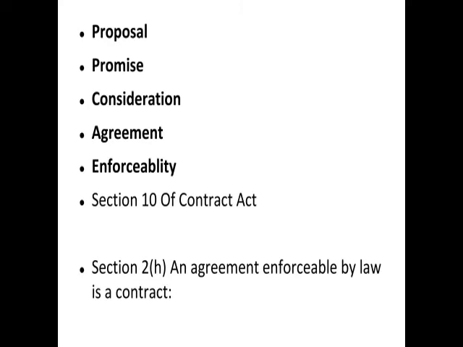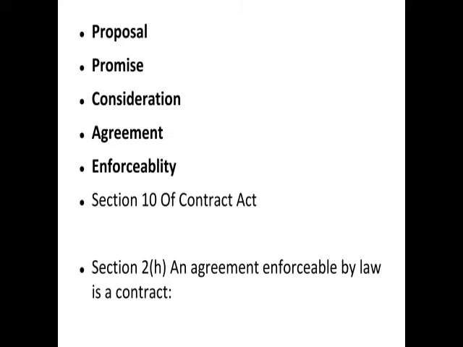For example, somebody proposes that he will sell his house to you for 30 lakh, that's a consideration. We need to understand that an agreement needs consideration. A contract needs a consideration, an agreement needs consideration. And when that consideration is made, an agreement is formed.